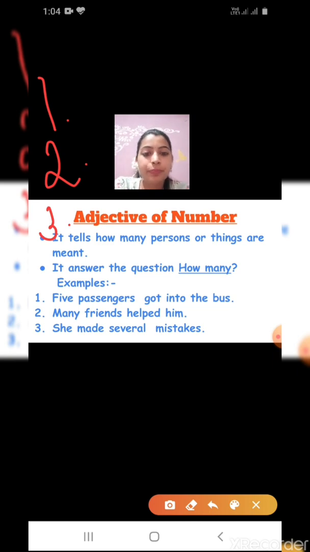Okay, children? I hope you are able to differentiate that this word is an adjective of quality, this word is quantity, and this word tells us about numbers. Are you able to differentiate?